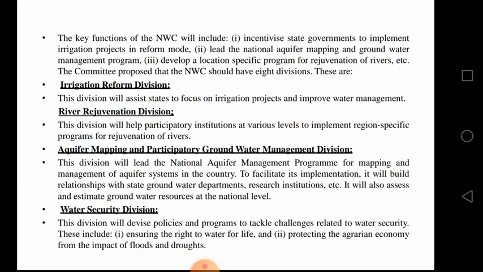The main problem is our human beings. They are not maintaining the rivers properly, because the river is our source. If we have fresh water, then we can maintain proper health, but we are not thinking about hygienic conditions. So that is why the river regeneration division is important, and the committee proposed that the national water policy should have 8 divisions. In that, one division is river regeneration.